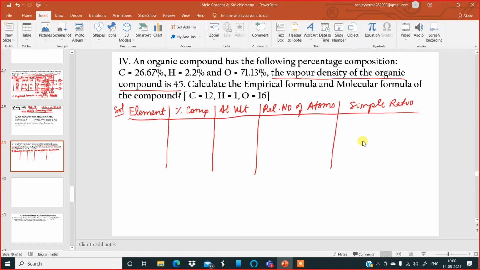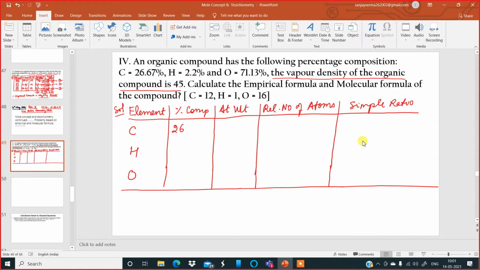Now, the elements present in this compound are carbon, hydrogen, and oxygen. After writing the symbols of the elements in the first column, complete the table. The second column requires percentage composition. The percentage composition of carbon is given 26.67%.